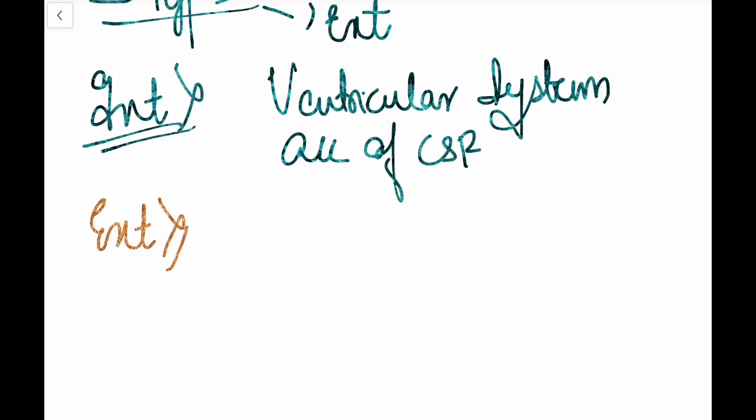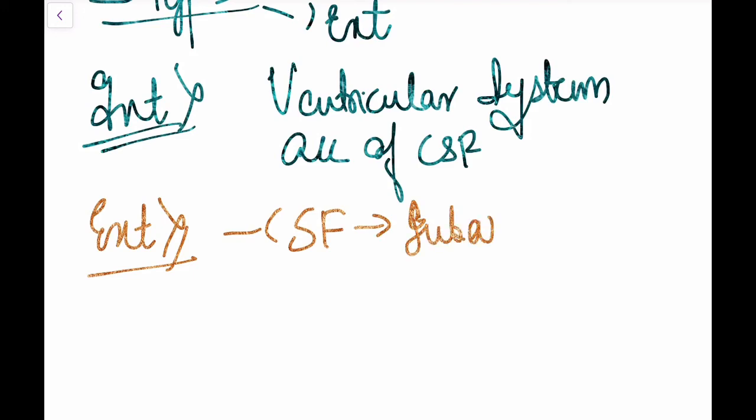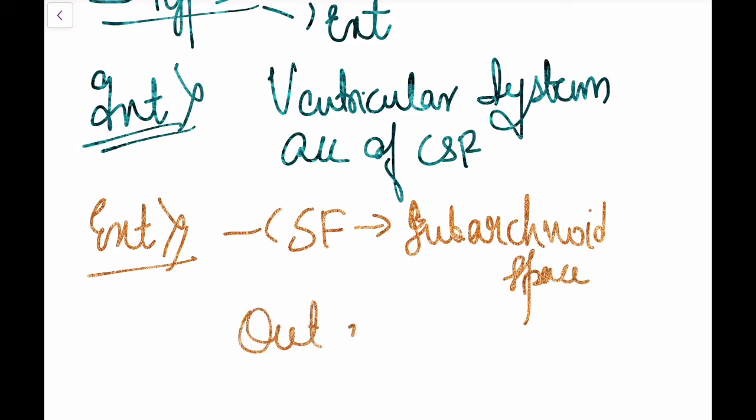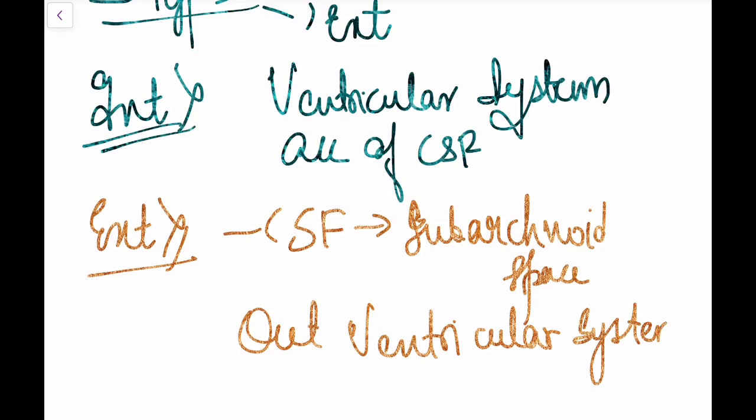External hydrocephalus is where cerebrospinal fluid accumulates in the subarachnoid space, due to blockage outside the ventricular system.